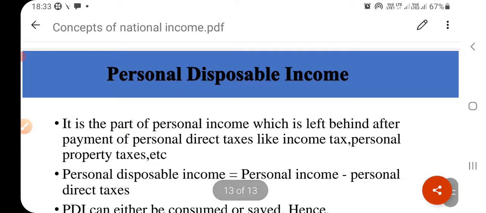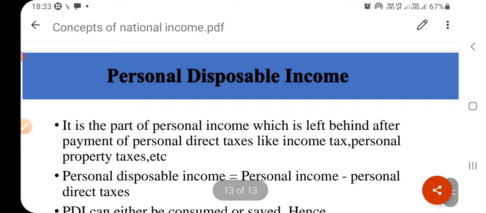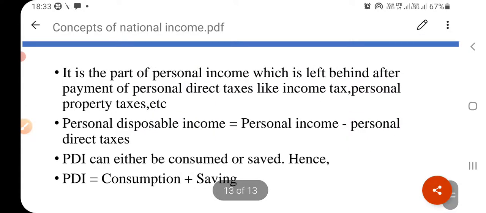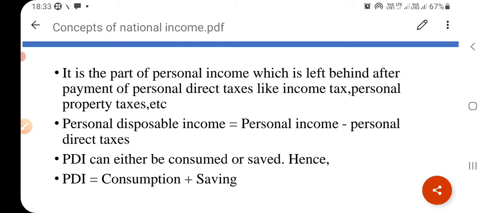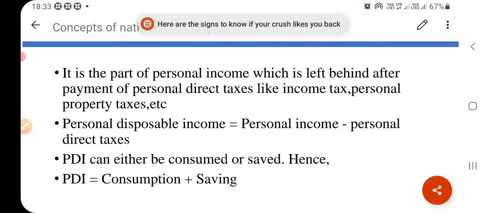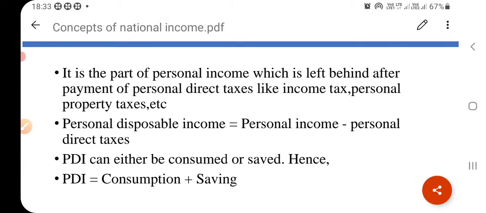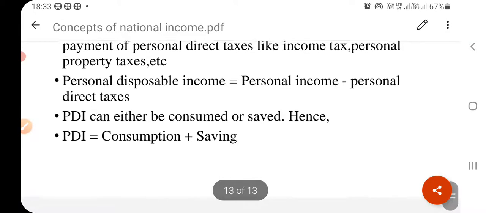Personal disposable income. You will hear this concept many times and it is very important to understand. Personal disposable income is the part of personal income which is left after the payment of personal direct taxes like income tax, personal property taxes, etc. So personal disposable income is equal to personal income minus personal direct taxes.